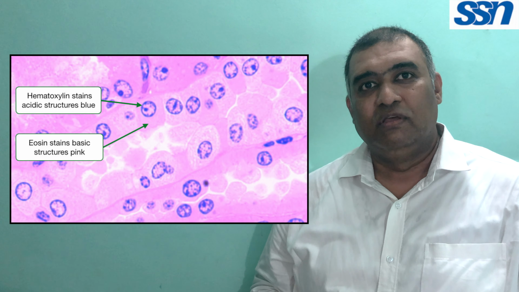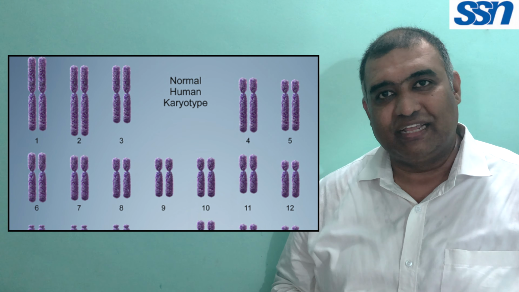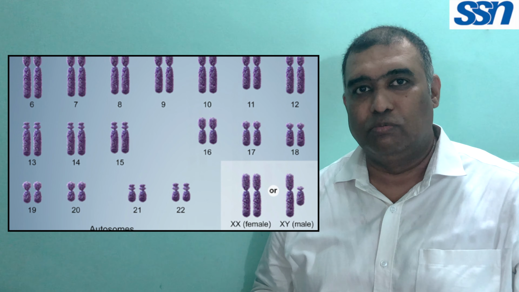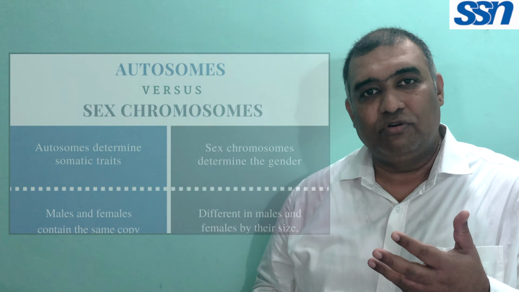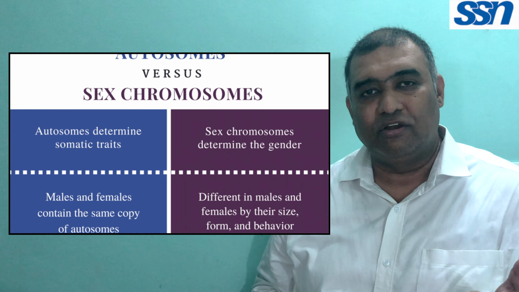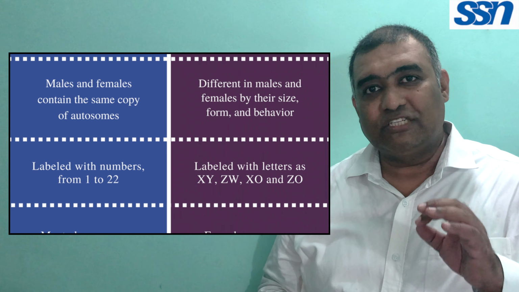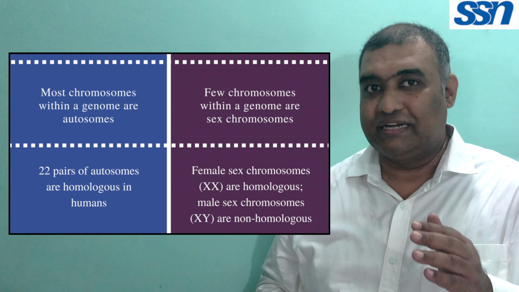The human cell has 46 such chromosomes, which are arranged in 23 pairs. There are 22 pairs of chromosomes called autosomes and one pair called the sex chromosomes. The autosomes carry the information about all parts of our body, like the color of our eyes, skin color, our height, etc. And the sex chromosomes carry information regarding our secondary sexual characters.